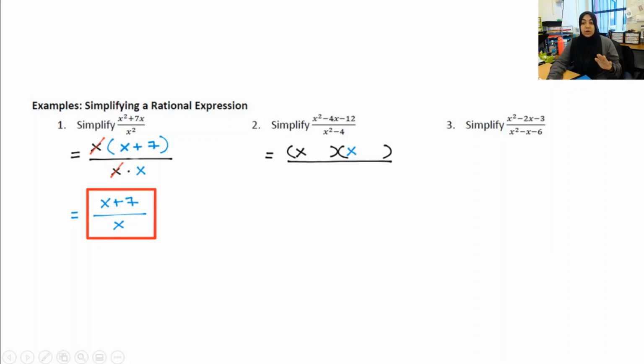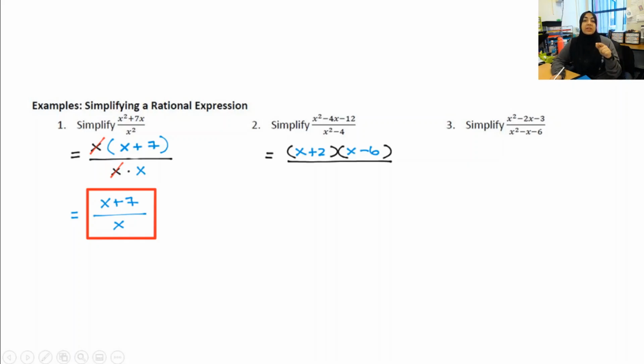I'm going to have you pause and see if you can come up with those two numbers on your own. Hopefully you get that those two numbers were positive 2 and negative 6. And in the denominator, you're like, oh my gosh, those don't have a GCF at all. I cannot factor that. I can't simplify. That's it. That's as far as I can go.